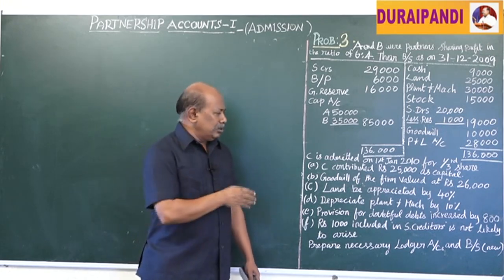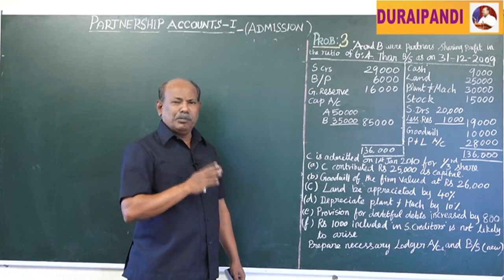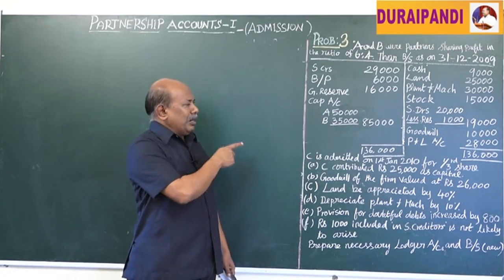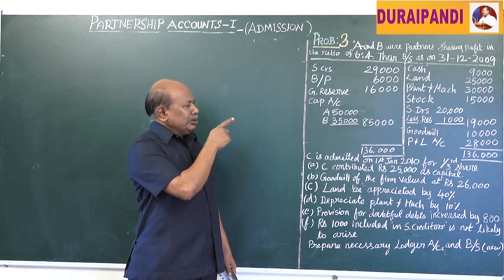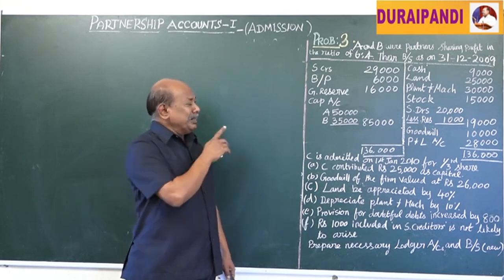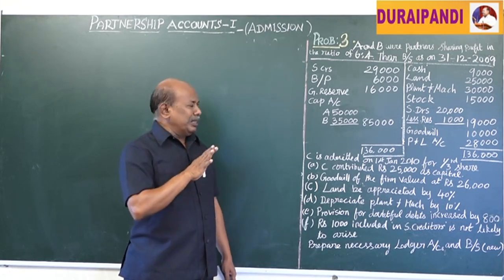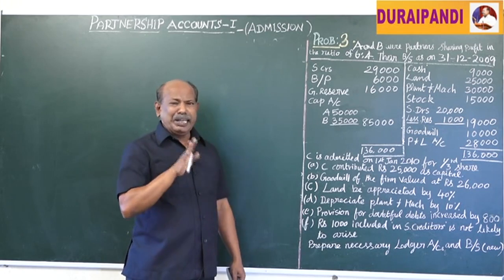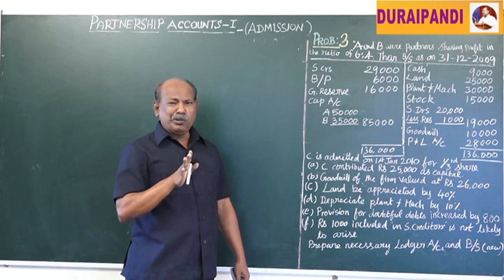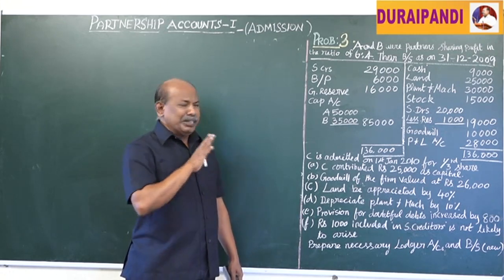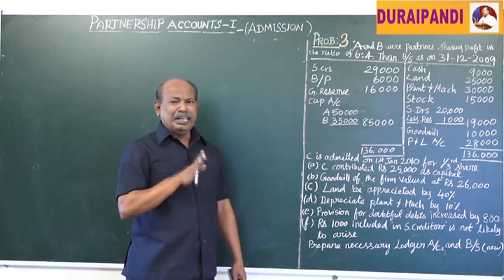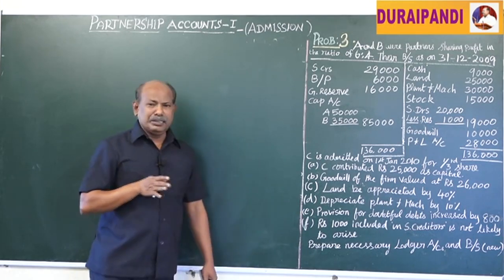Now we have to discuss one by one. Also here in this problem, the profit and loss account shown on the asset side of the balance sheet is 28,000. It is accumulated loss. It should be shared by the existing partners, that is the old partners, in their old profit sharing ratio. That amount should be debited to the partners' capital accounts because it is a loss. Now we have to discuss one by one.